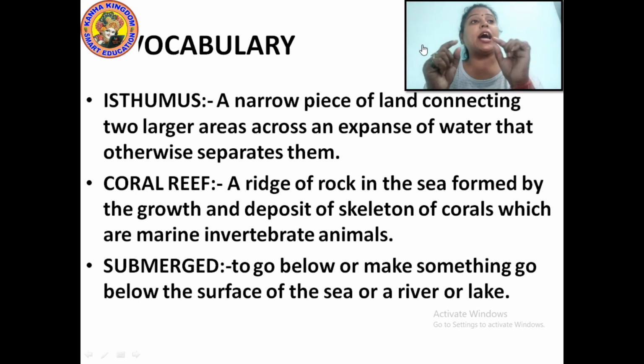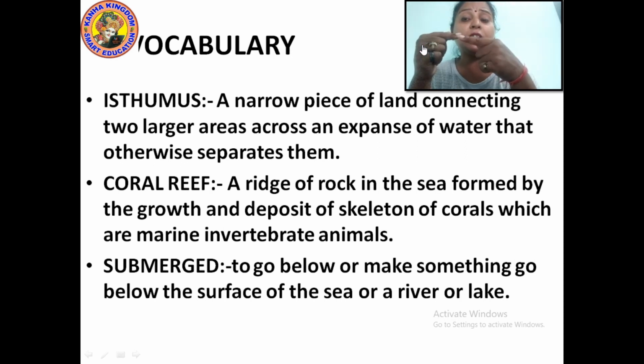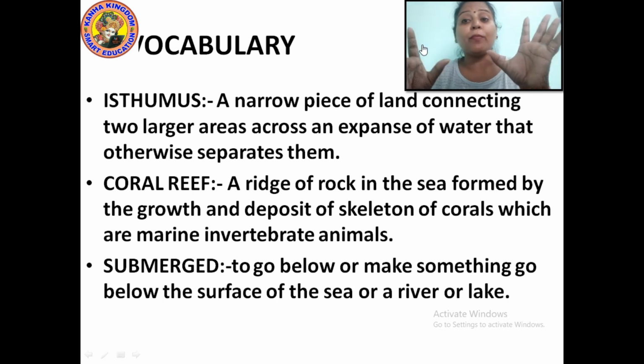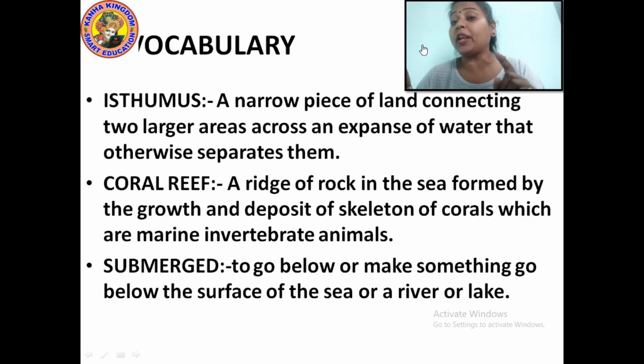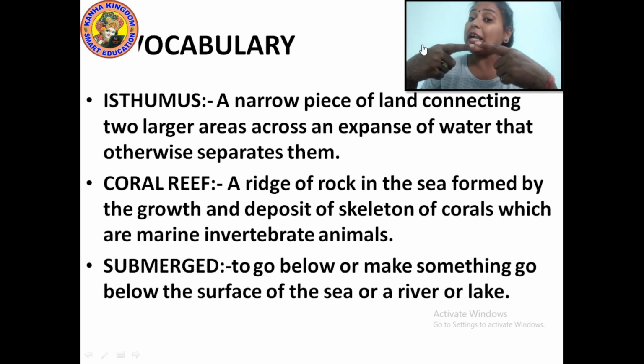It is a very small piece of land which connects two very wide land areas. Imagine, North America connects with South America with the Isthmus of Panama. Isthmus of Suez. These are the things which connect the land areas.